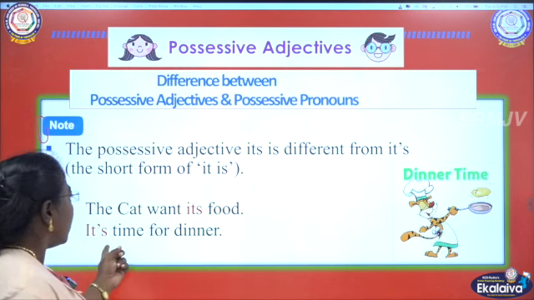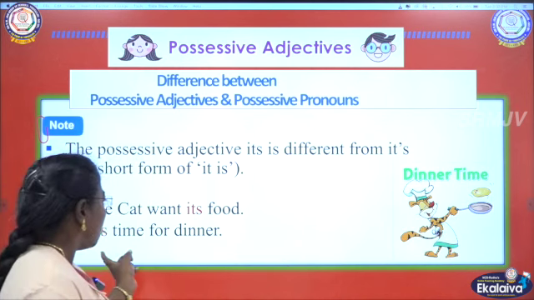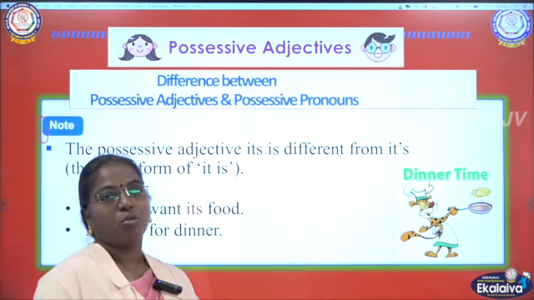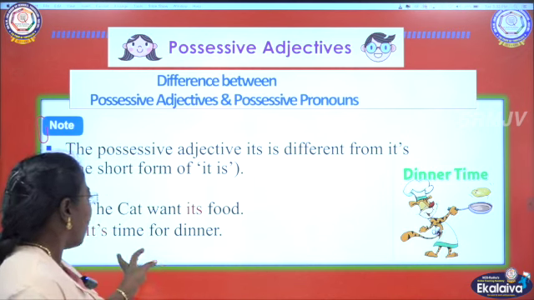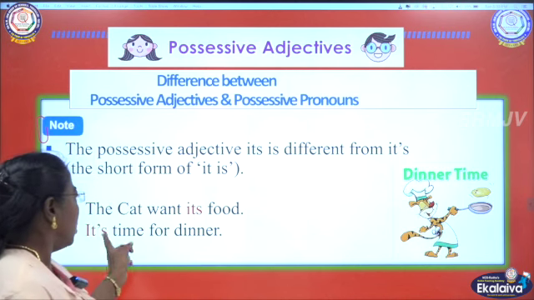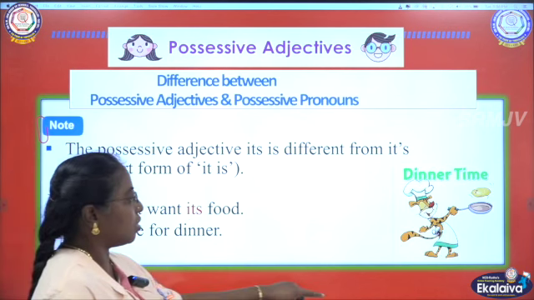And the second sentence, it's time for dinner. In the second sentence we are using it's for it is. It is the time for dinner now. Okay. Now we have the time for having our dinner. Okay. So it is mentioned like that. This its is different from that its. Okay.